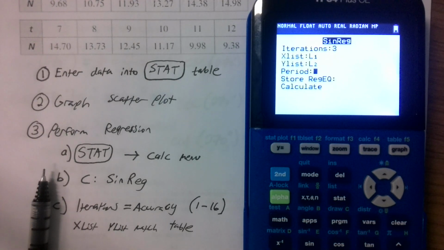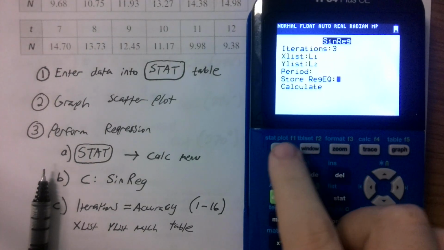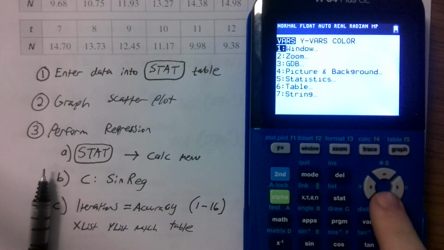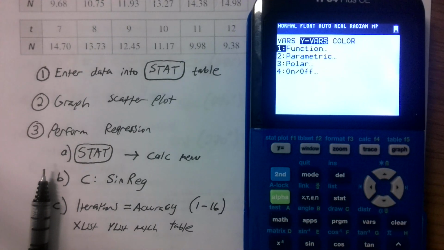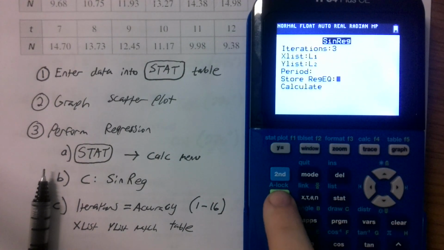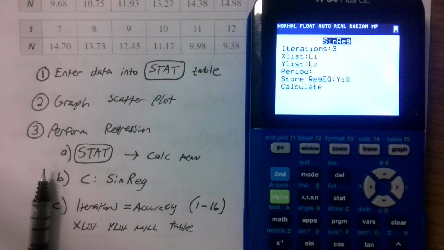Instead, we should go down to where it says store reg EQ. I almost always do this no matter what because I've got big fingers and I know I'm going to accidentally click on a different button and all my hard work is going to be erased. Store reg EQ means it's going to store it in the y equals menu. To access the variables, you can either click on the vars button, go to y vars, go to function, and click y1, or there's actually a keyboard shortcut. If you click alpha F4, you can click on y1.